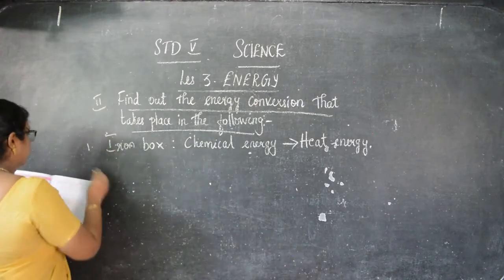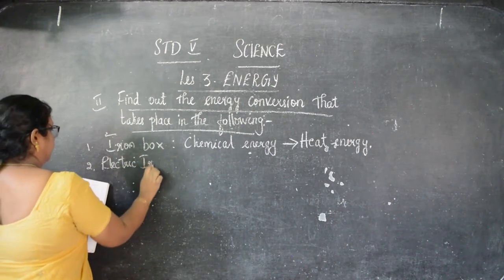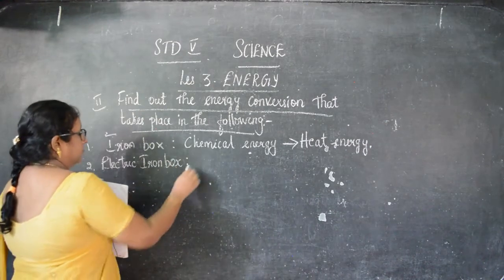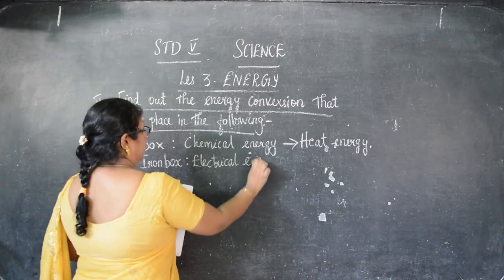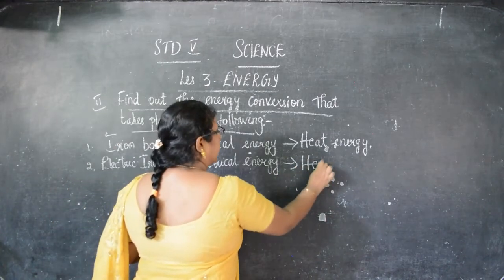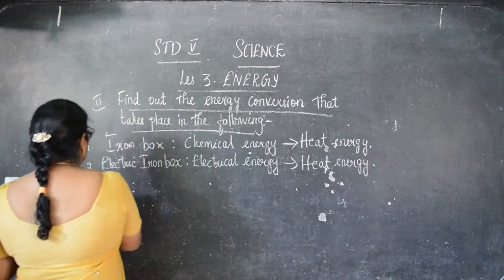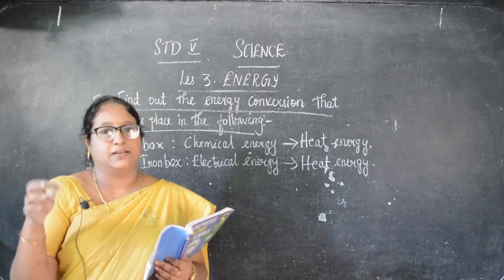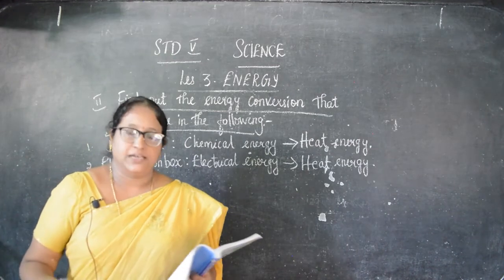Next, I have given electric iron box. So in that, first is electrical energy. Electric means electrical energy. And this will be converted into what, children? Same, heat energy. So electrical energy is converted into heat energy. That is electric iron box. And when it is converted, what happens? It turns into heat energy.